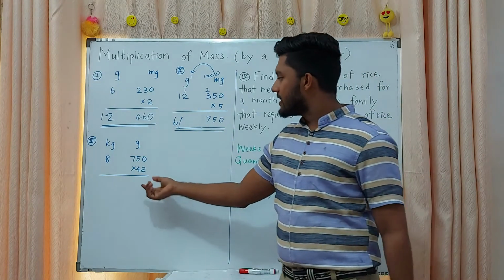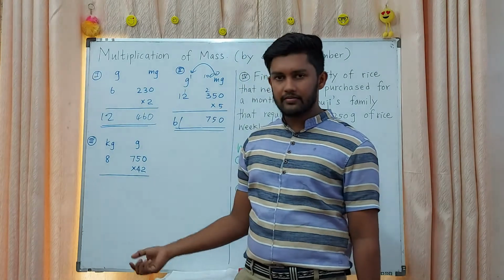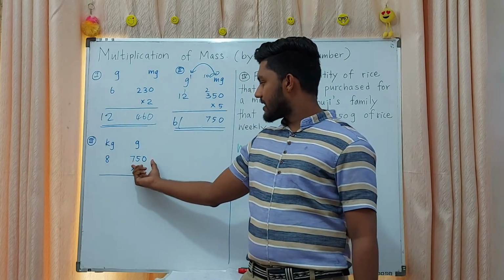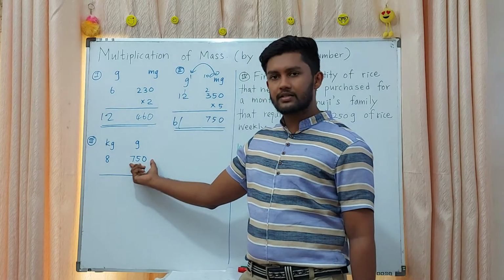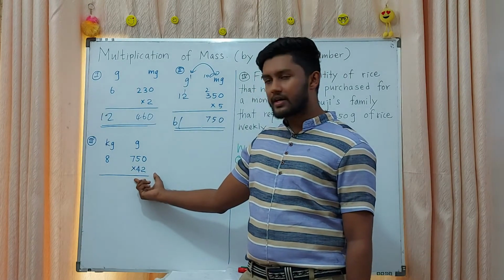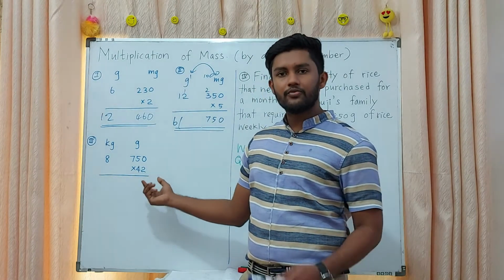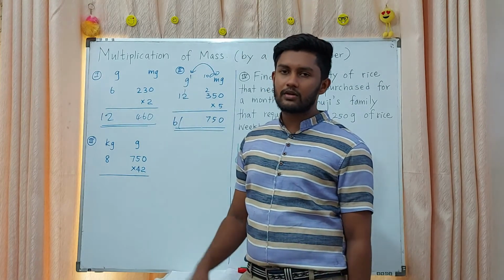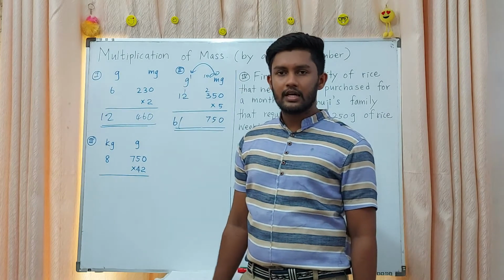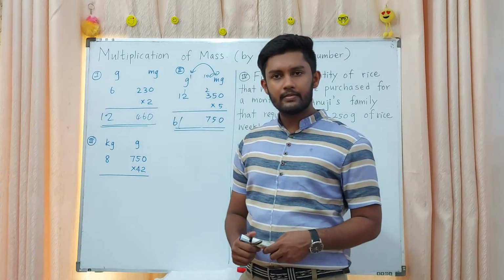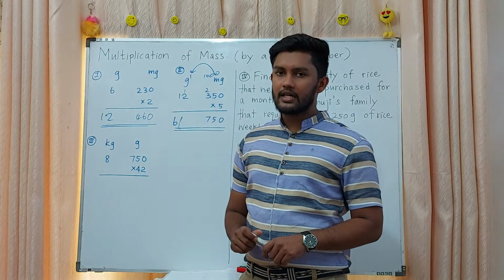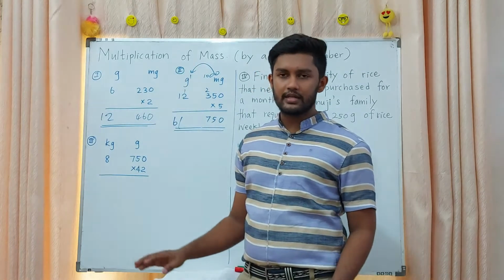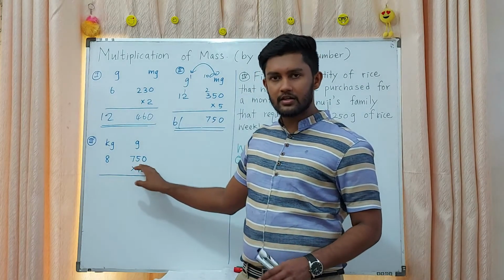Then here kilograms and grams. You have two units. 8 kilograms and 750 grams you want to multiply by 42. That means 42 has 2 digits, so 2 times you want to multiply. Can you remember the normal multiplication? But this mass consists of 2 units.